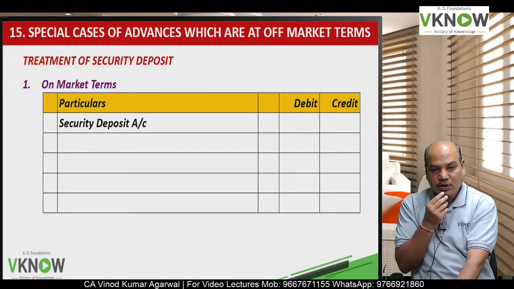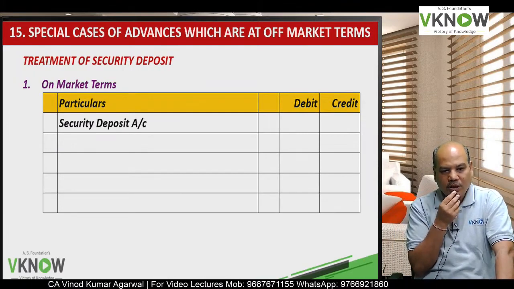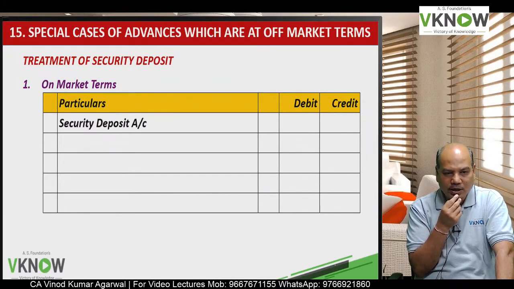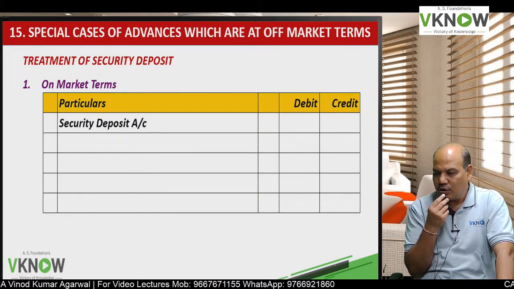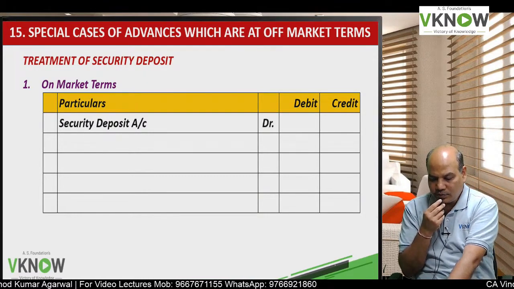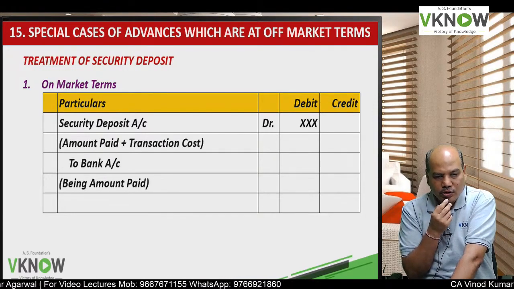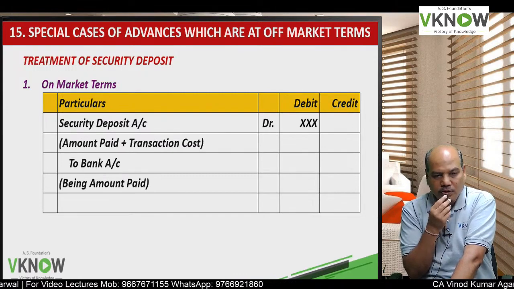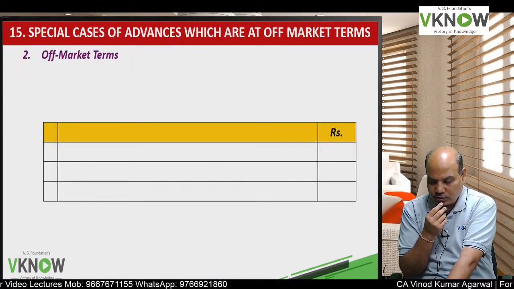So first we will see if it is on market terms. On market terms means as per the market, no hidden amount or value included in that. So in that case there is no special treatment. You will pass an entry: security deposit account debit to bank, amount paid plus transaction cost.